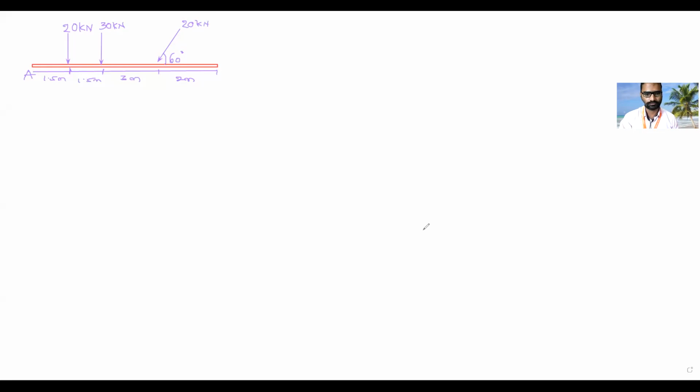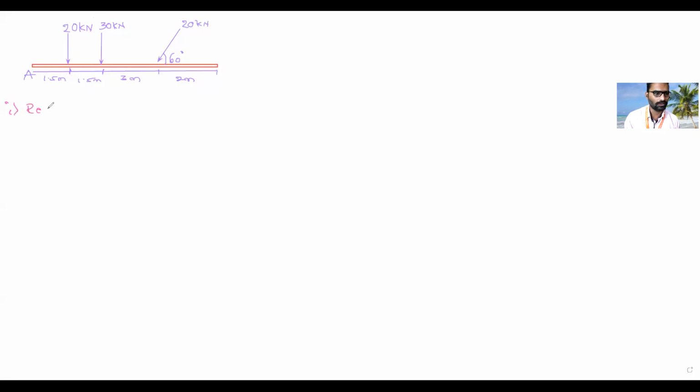Okay, only few. What is the value of sigma fx? Okay, so what is asked? Minus 20. Okay, I will check. I will solve this problem. Okay, so what is the first step? First step is resolving all the forces along horizontal direction.